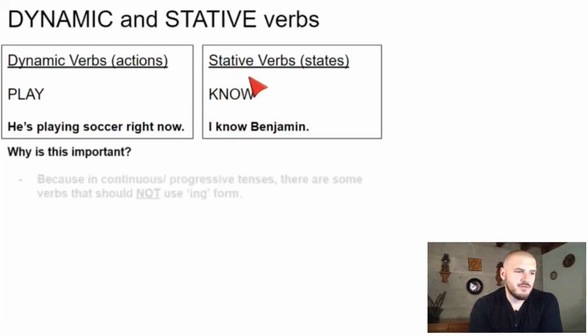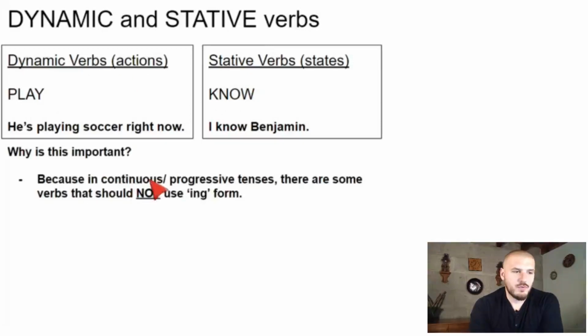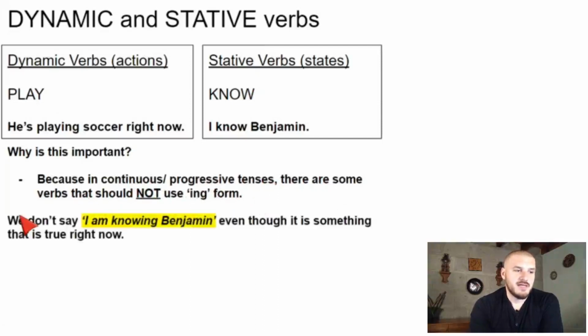Why is this important? Well, because in continuous or progressive tenses, there are some verbs that should not use the ing form, okay? For example, in this case, we do not say, I am knowing Benjamin, even though it is something that is true right now. You remember, right now is associated with present continuous, right? Aunque sea la verdad, ahorita mismo en este momento no se dice estoy conociendo a Benjamin si lo que quiero transmitir es que ya lo conozco.